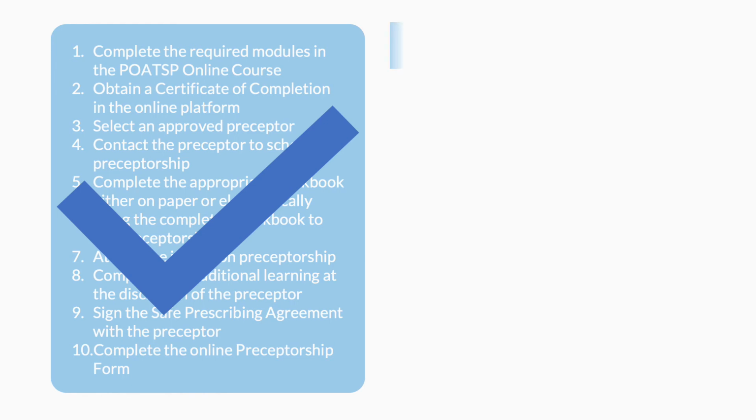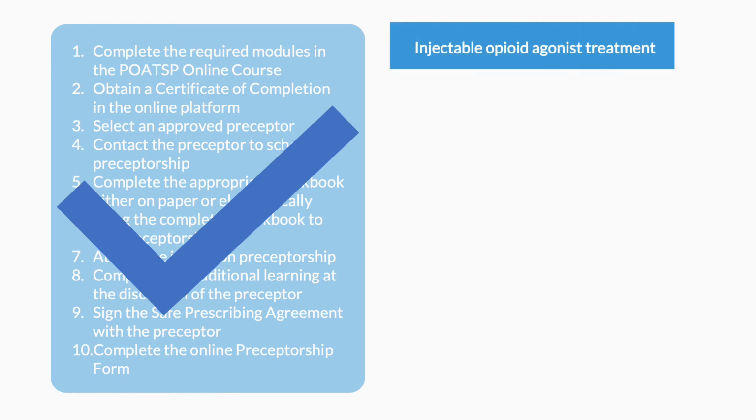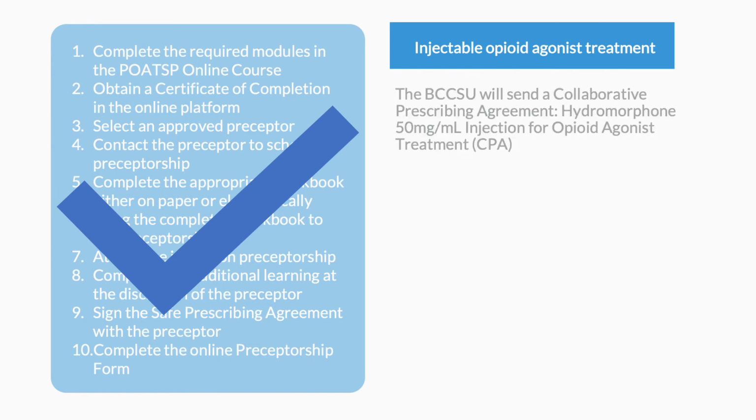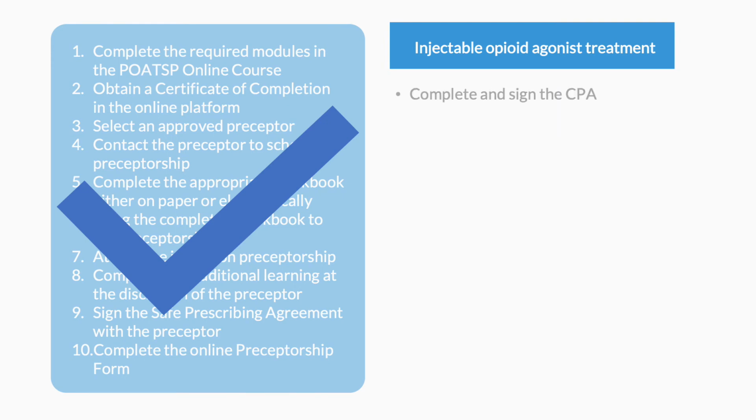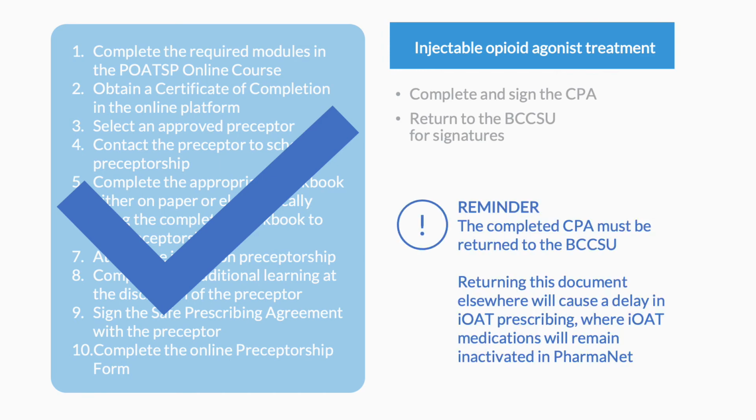For injectable opioid agonist treatment medications, the BCCSU will send you a Collaborative Prescribing Agreement, or a CPA. Complete and sign the CPA. Return this to the BCCSU for signatures. A reminder that the completed CPA must be returned to the BCCSU. Returning this document elsewhere will cause a delay in injectable opioid agonist treatment prescribing, where these medications will remain inactivated in PharmaNet.